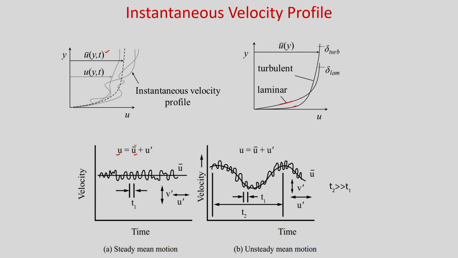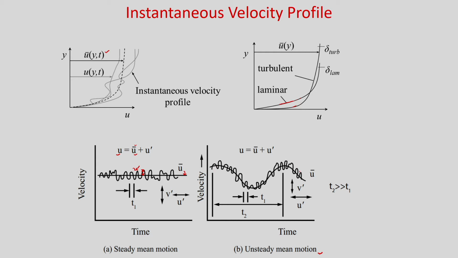So, if we take the mean, this straight line is u bar, and whatever fluctuating component you have is the deviation from the mean value. So, this is known as steady mean motion, because your mean velocity is not varying with time, but you can have unsteady mean motion as well. So, here you can see these are fluctuating components.